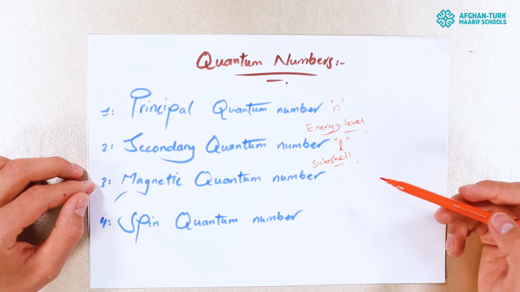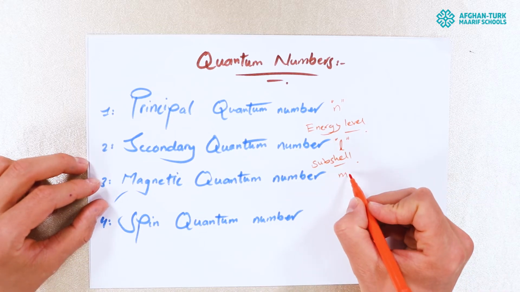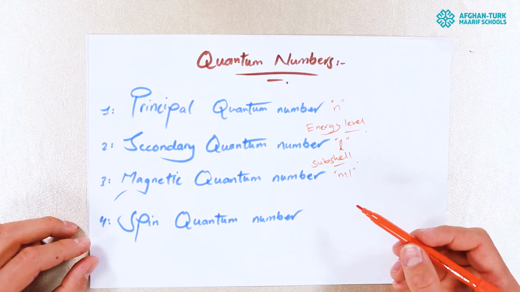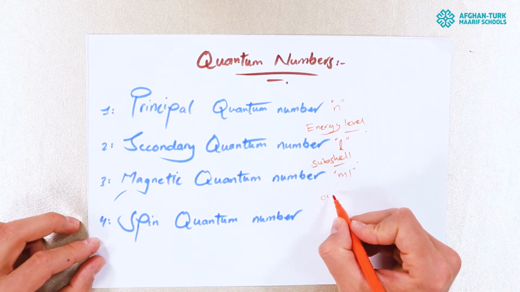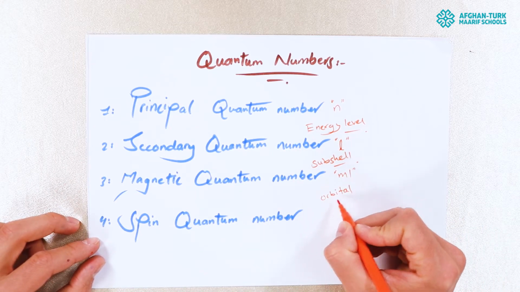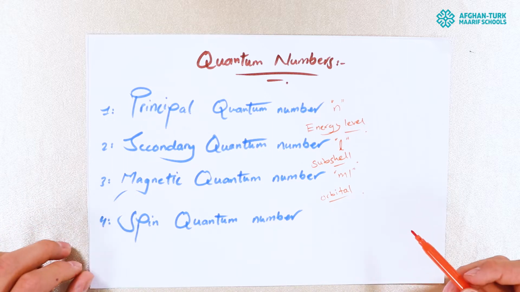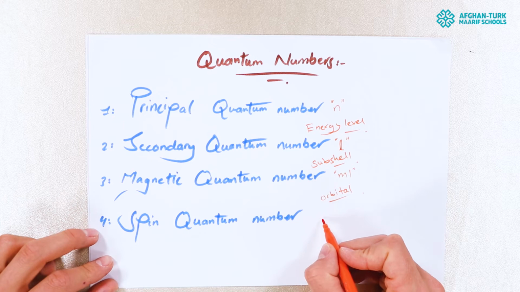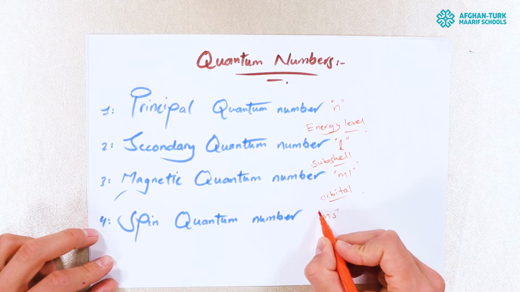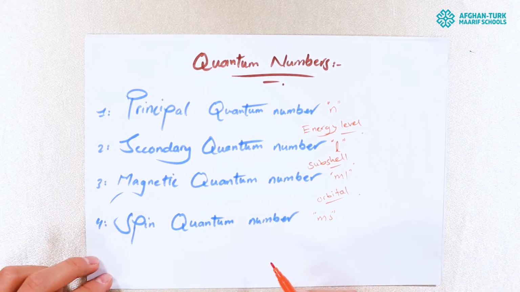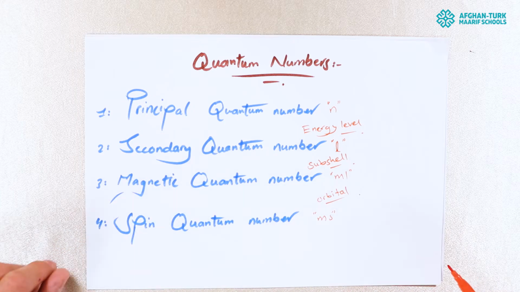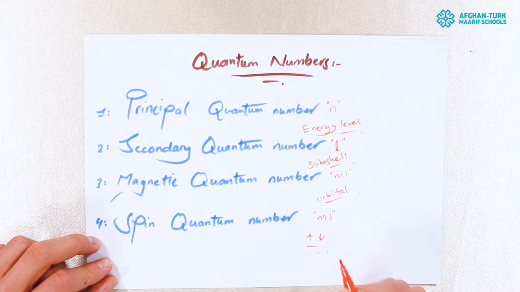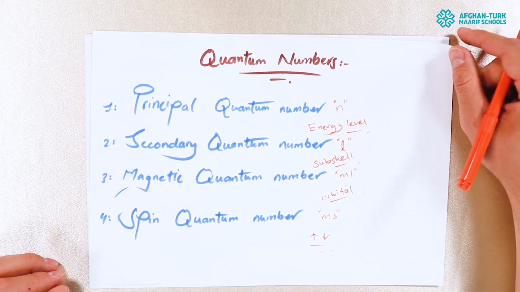The symbol of the magnetic quantum number is ml, small letter English, and it shows the orbitals that are present inside a subshell. And the fourth one is the spin quantum number. The spin quantum number has the symbol ms, and it shows the spin of the electron. There are 2 kinds of spin, upward spin and downward spin. Let me show you in a diagram.